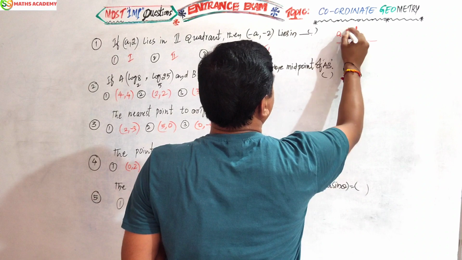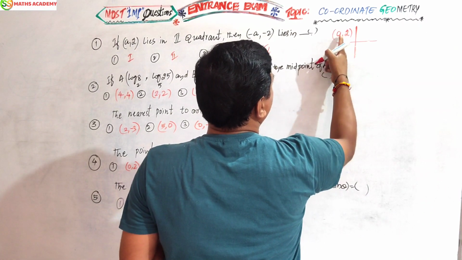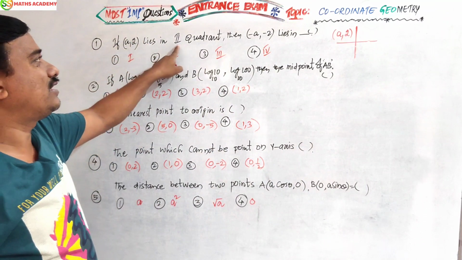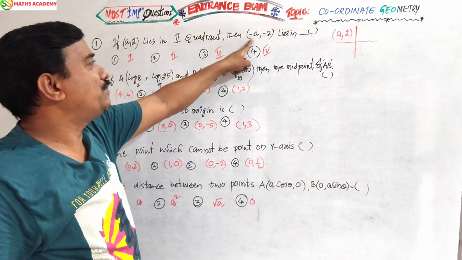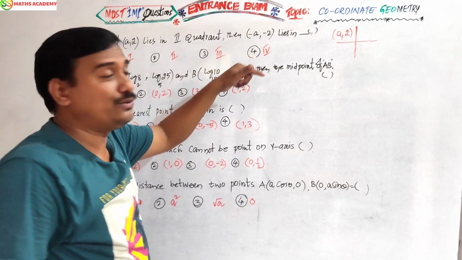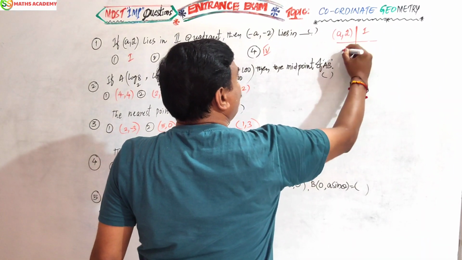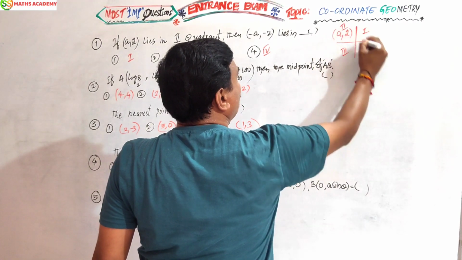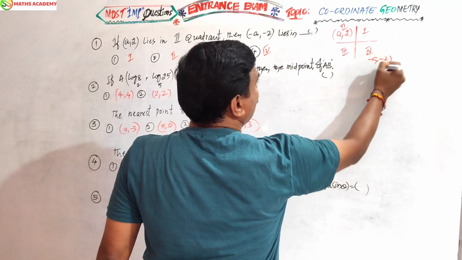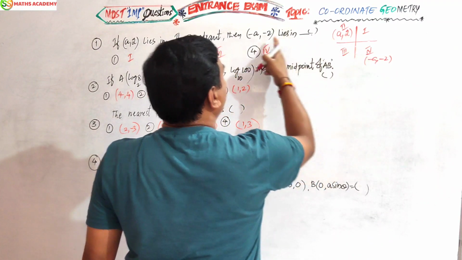The quite opposite is what they ask: (minus a, minus 2). Plus a is quite opposite to minus a, plus 2 quite opposite to minus 2. I told you, the first quadrant's opposite is the third quadrant, and the second quadrant's opposite is the fourth quadrant. That means (minus a, minus 2) will be in the fourth quadrant.